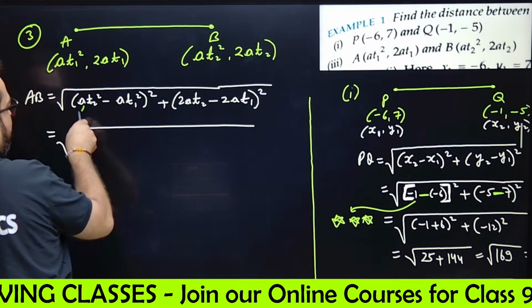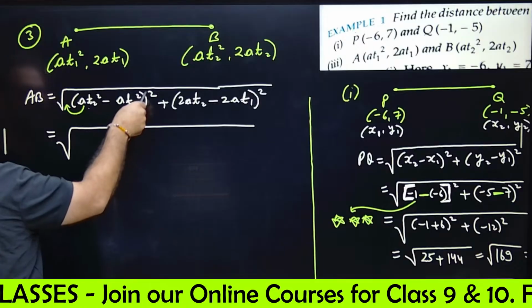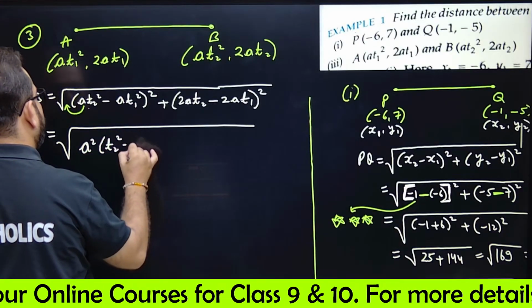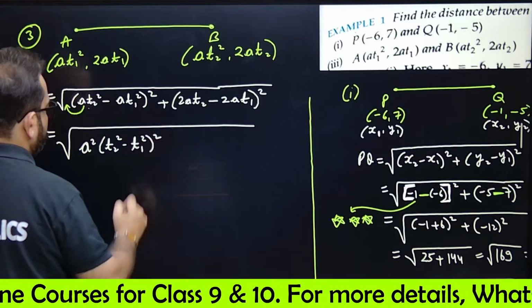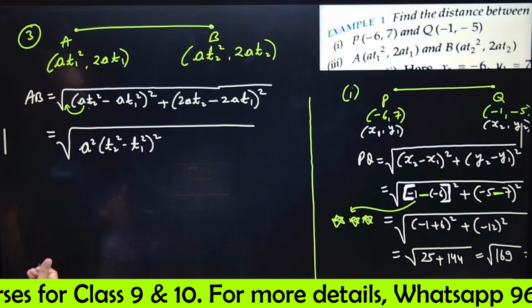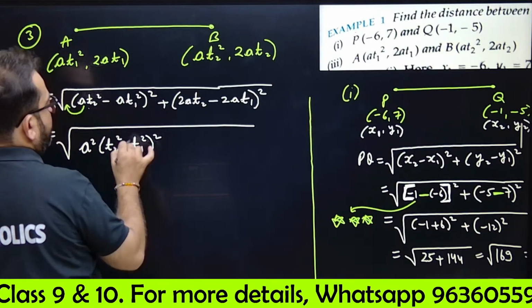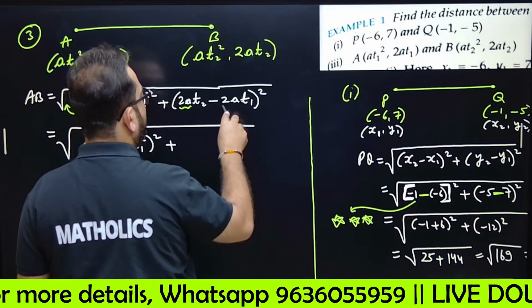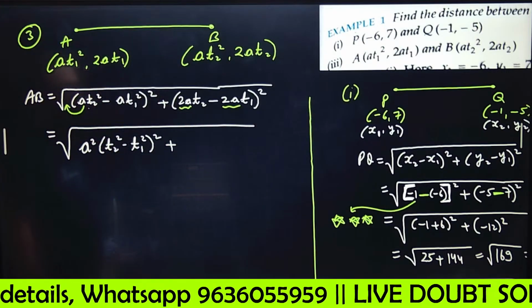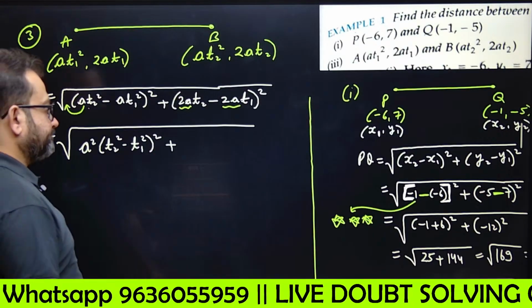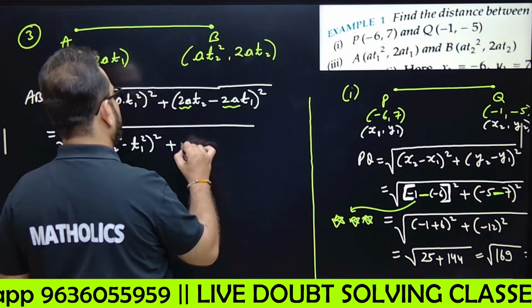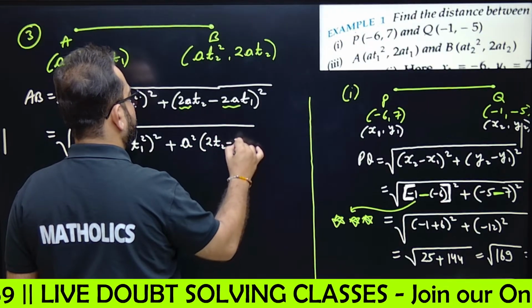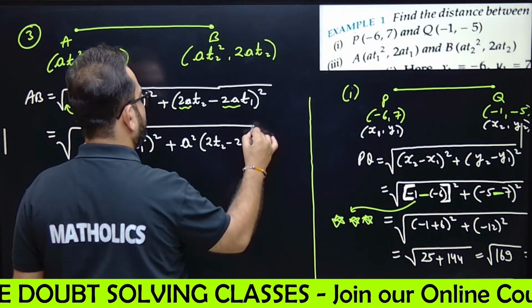If I take out A outside, it will be A square because the whole square is there. So A square into T2 square minus T1 square whole square. Done. In this way, you have to write A square into T2 square minus T1 square whole square plus. If you take out 2A common, only A, so A will be A square and inside is 2T2 minus 2T1 whole square.